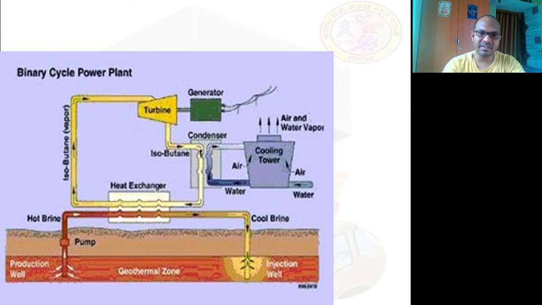Now in the first heat exchanger, the hot brine gives away its heat to the liquid isobutane and converts it into vapor isobutane, whereas the second heat exchanger is nothing but a condenser, where the partial vapor of the isobutane is converted into liquid isobutane, taking away the heat. That is the beauty of the condenser as well as the heat exchanger. This is the working principle of the binary cycle power plant.